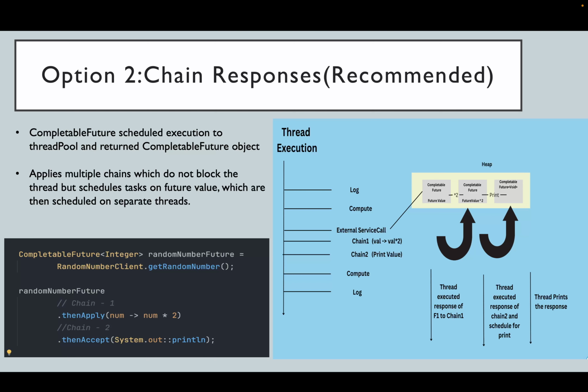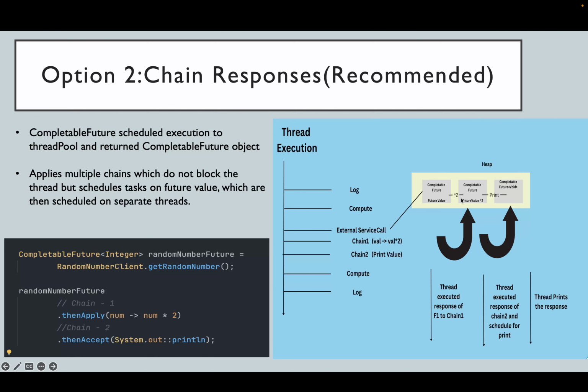So it creates another CompletableFuture, whose future value is twice the future value of the first. When the first is fulfilled, it will call the chain callback to get the CompletableFuture of the second. Now when you get the second value, you say you just want to print it, so you don't return anything.